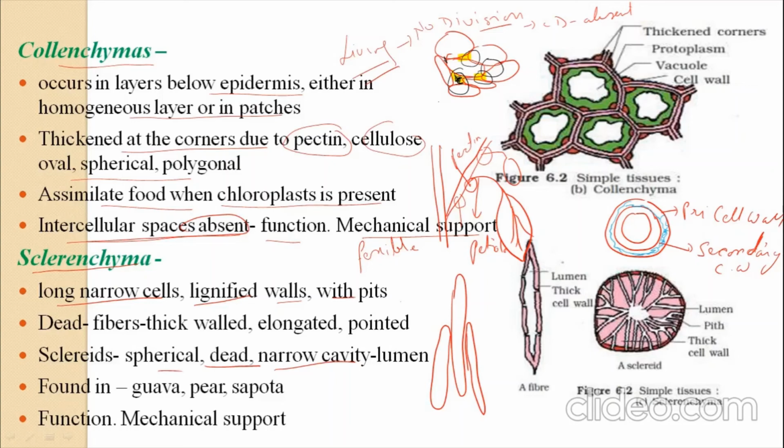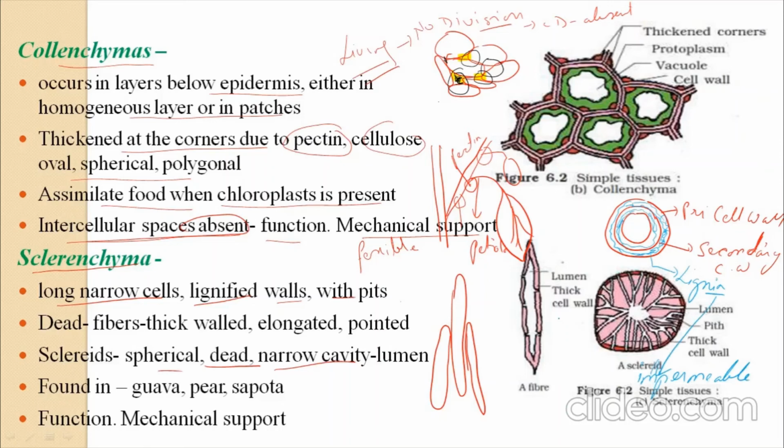Let's write it: it is lignin. This lignin makes the cell impermeable. That is, when this cell attains maturity, it becomes impermeable due to the presence of lignin.